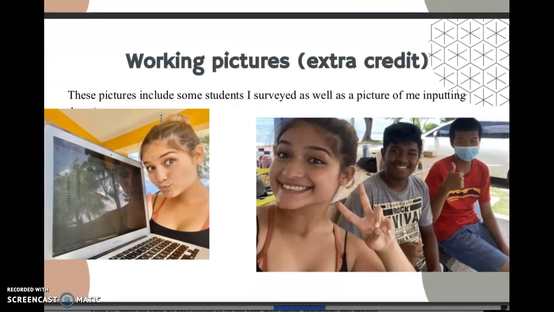So here are some working pictures in hopes of getting extra credit. These are some of the students that I surveyed. There were a lot more, but these were just some of the two that were with me at the time. And then you can see the other picture, which is me basically inputting the data.